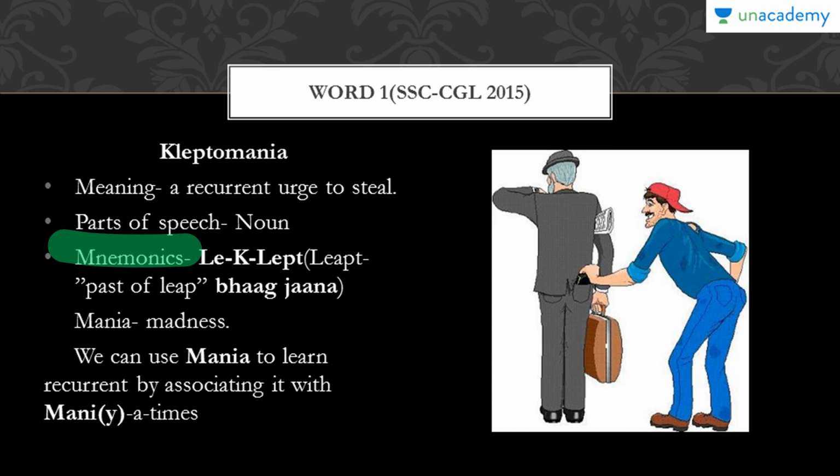Here you can see that this word kleptomania is actually made of these words, and I'm going to use a bit of Hindi also in order to make sure that the meaning becomes clear, and also to develop the mnemonic technique which I have developed with this word. So leke lept in Hindi and English.